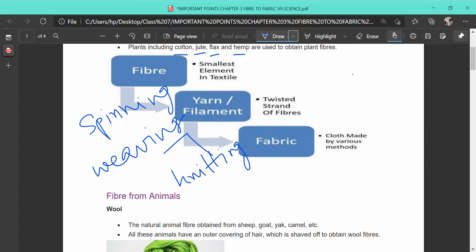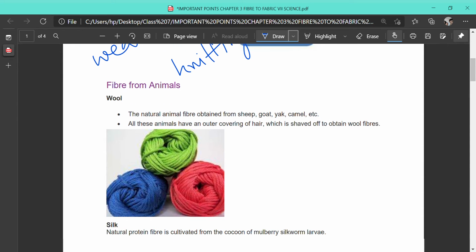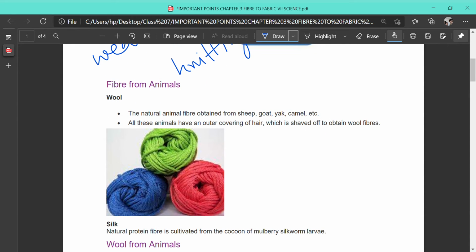From animals, what are the animal sources of natural fiber? One is obtained from sheep, goat, yak or camel, that is called wool, and the other is silk that we cultivate. The mulberry silk moth gives rise to a cocoon, and this cocoon is processed to obtain silk.